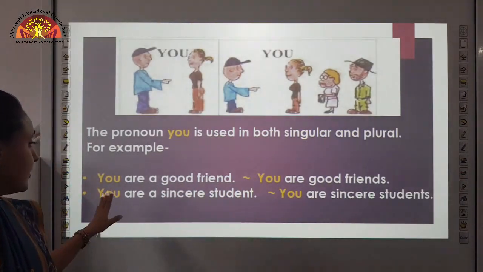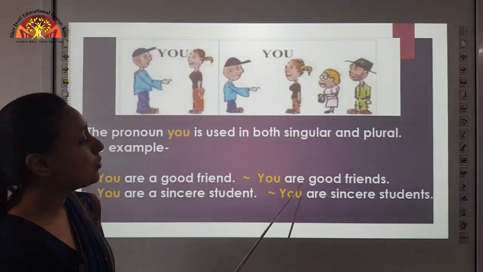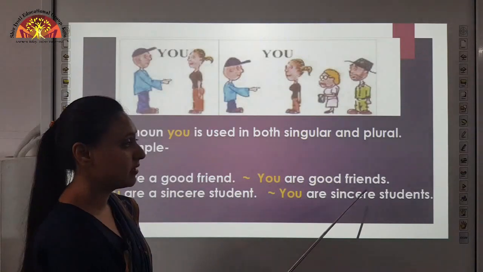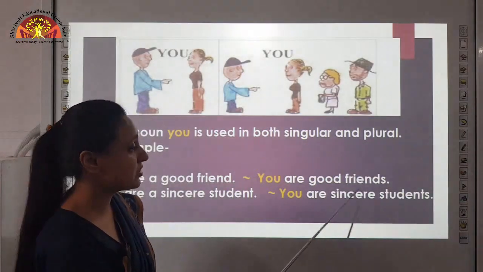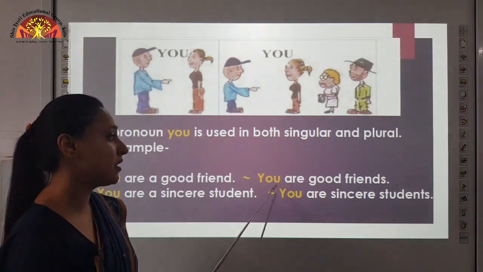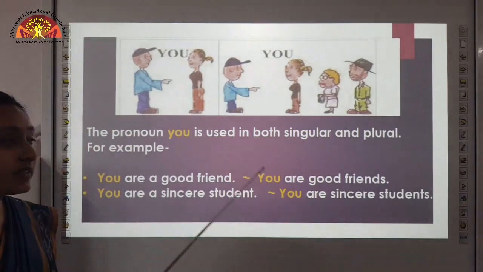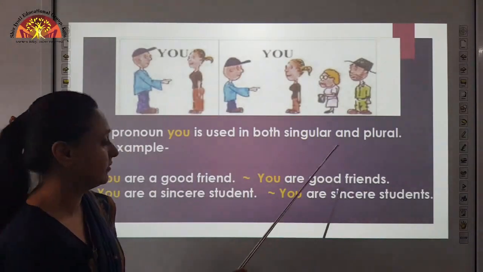So, you is used: you are a good friend. You are good friends, but here we take the plural form of friend, which is friends. So, here also we are using the pronoun you. So, what did you learn? That you is used in both singular and plural.